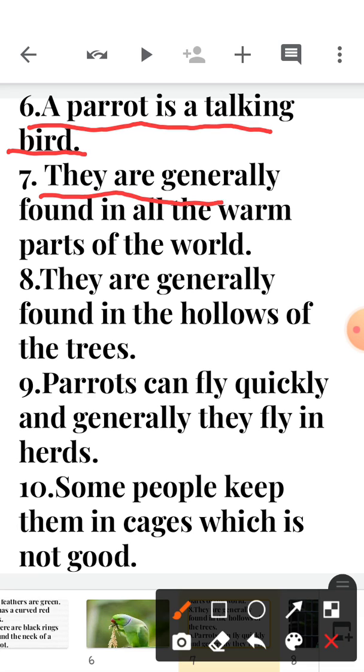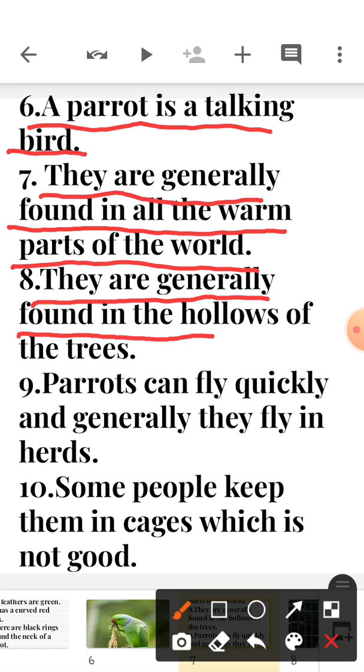Next is, they are generally found in all the warm parts of the world. They are not found in cold parts. The countries which are warm, they are found in those countries. They are generally found in the hollows of the trees, or you can say in the burrow of the tree, the hollow part of the tree, the empty part of the tree.